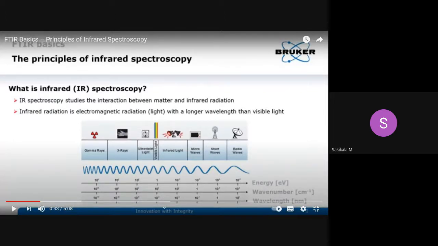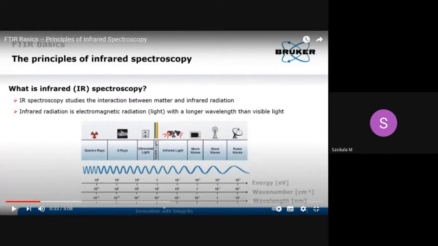This vibrational energy is composed of many rotational energies, so it is the combination of vibrational rotational spectra.